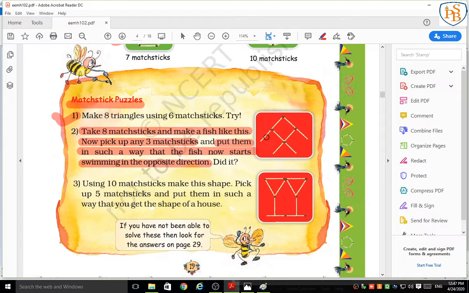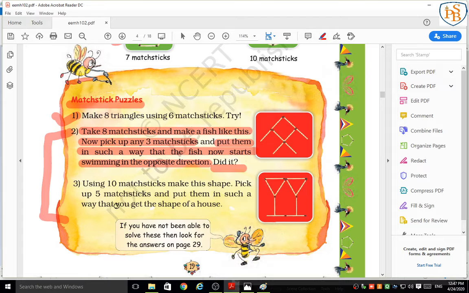You have to pick any 3 matchsticks from those 8, and you have to put them in such a way that the fish now starts swimming in the opposite direction. Can you do it, students? Yes. Do it at home. Otherwise, I will show you. You just try and show me. I will check your notebook, students.